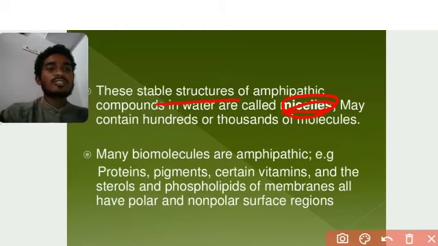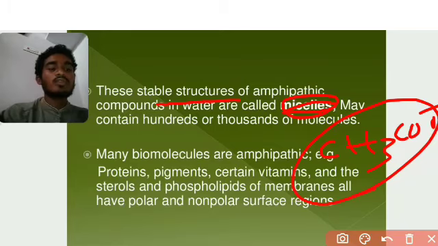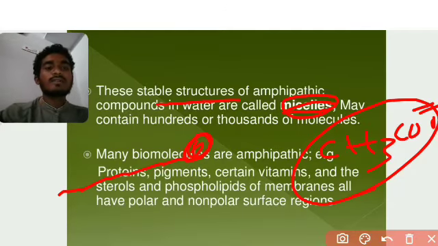These stable structures of amphipathic compounds have a non-polar tail and a polar head. Here we take the acetate ion, CH3COO. The ions can be attached to the tail side. The polar head is easily dissolved.